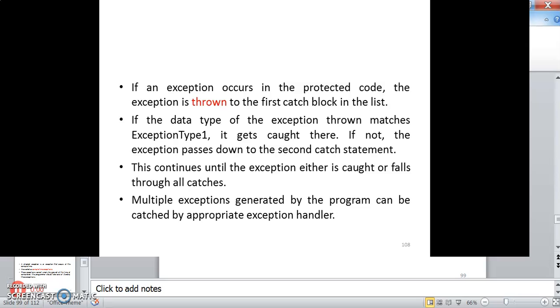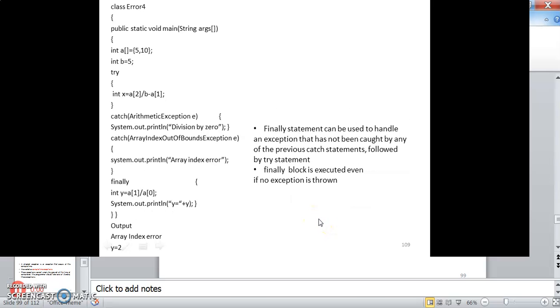When an exception occurs in the protected code, the exception is thrown to the first catch block in the list. If the data type of the exception thrown matches the exception type, it gets caught here. If not, the exception passes down to the second catch statement. This continues until the exception either is caught or falls through all catches. So whichever exception handler corresponds to the exception can only catch it. Multiple exceptions generated by a program can be caught by the appropriate exception handler.